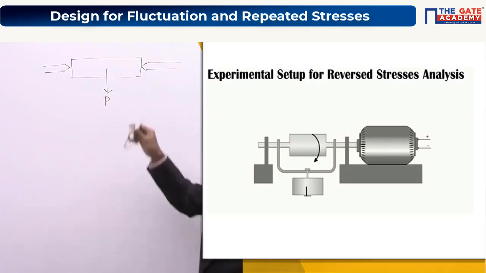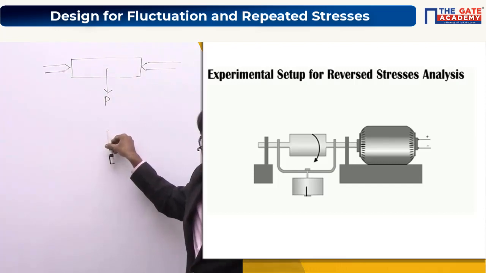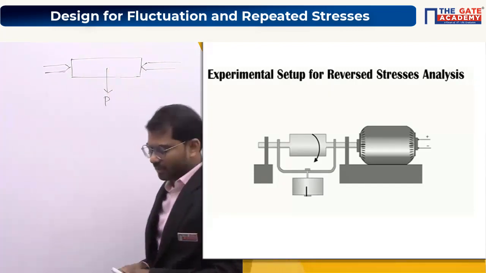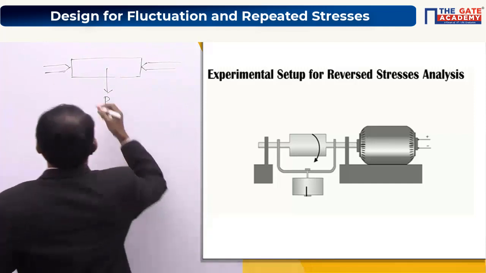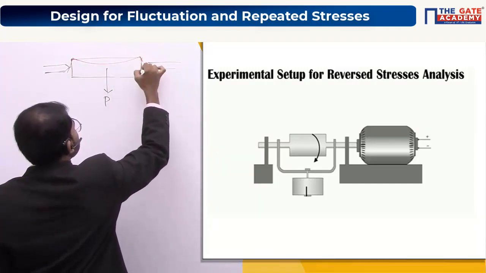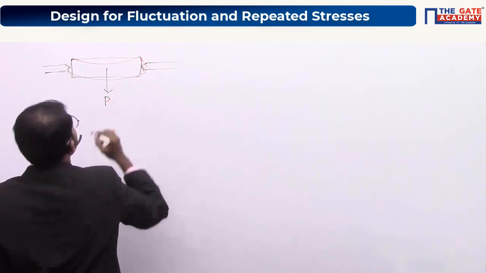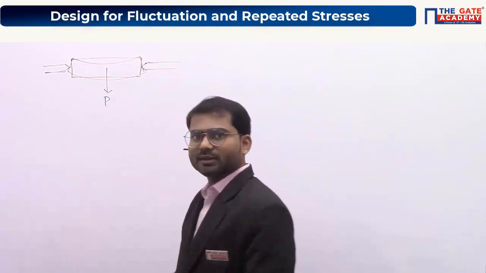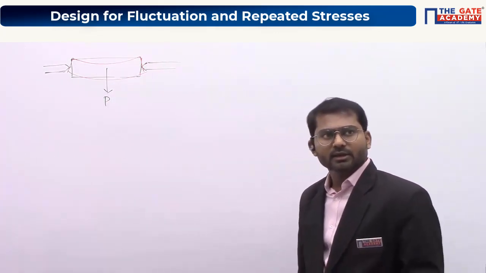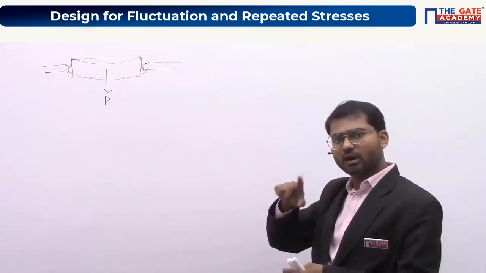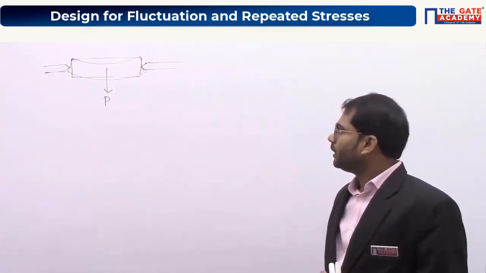So when a load is applied in this way, these two are the supports. When a load is applied in this way, this component will undergo bending. I hope this is already known to everybody. Bending means the upper fiber will experience compression and the lower fiber will experience tension, or vice versa.